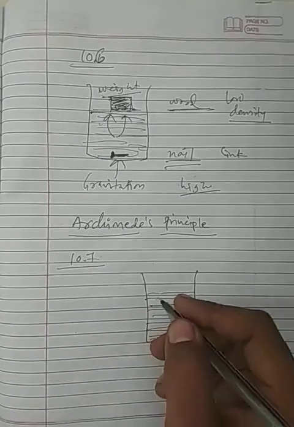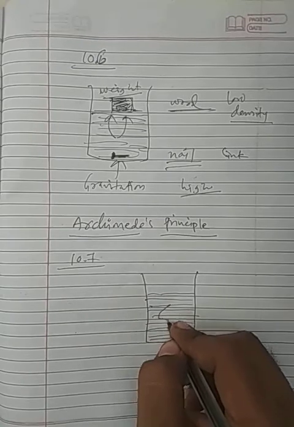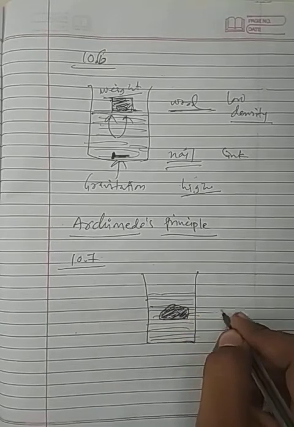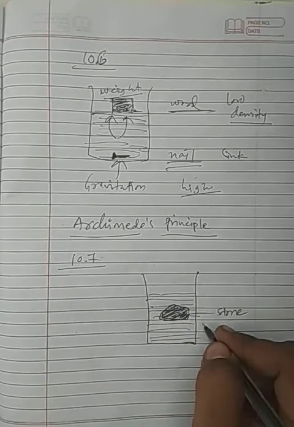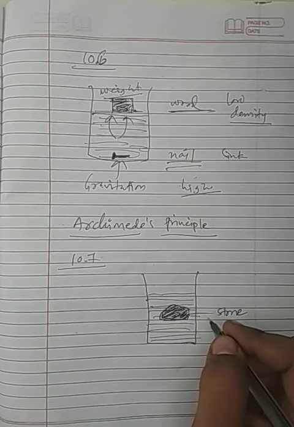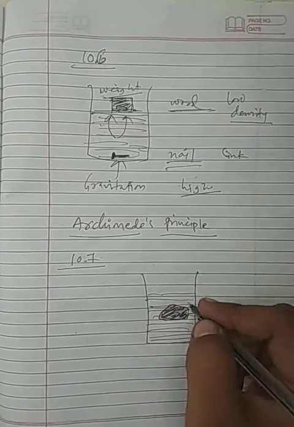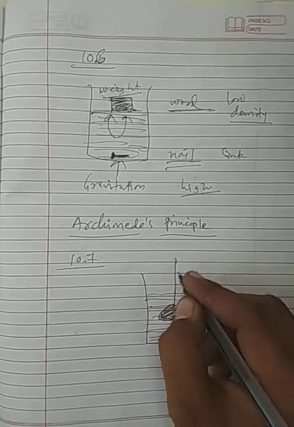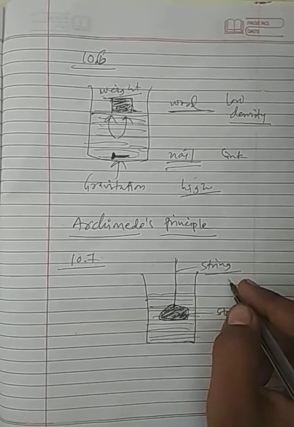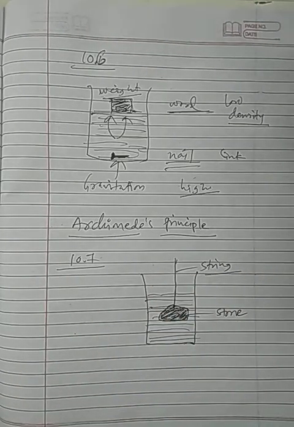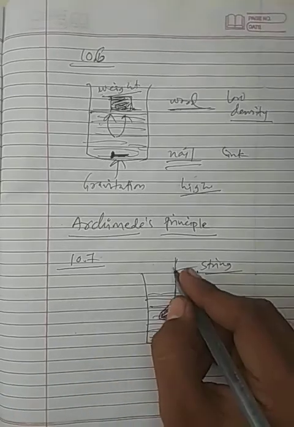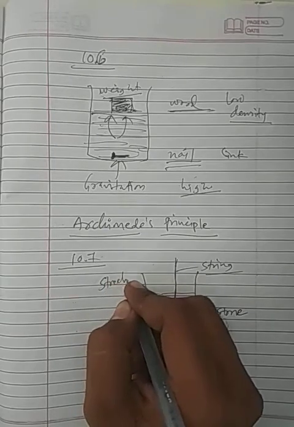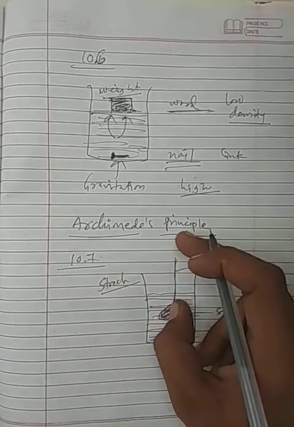Now you have to take a stone. You know that the stone will sink in water because it has a very high density. Now you have to tie this stone with a string, or a balance, which can stretch, so it will increase its length.